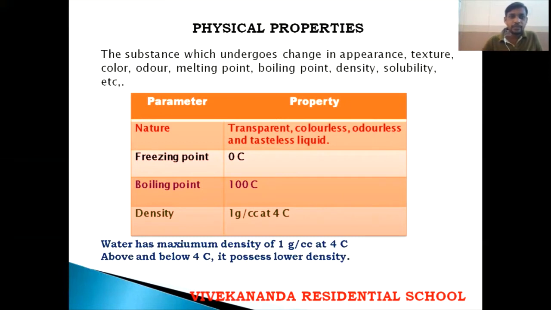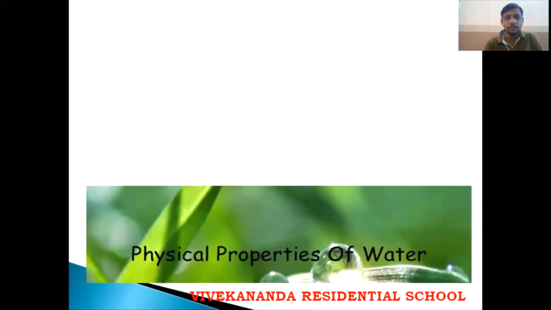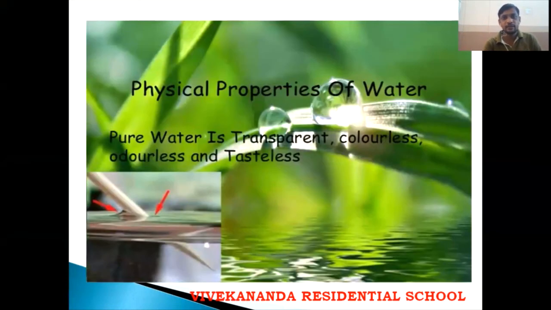So water has maximum density at 4 degrees Celsius, and above or below 4 degrees Celsius it possesses less density. Children, at 4 degrees Celsius the water possesses maximum density. If the temperature is less than or greater than 4 degrees, the density will be less.